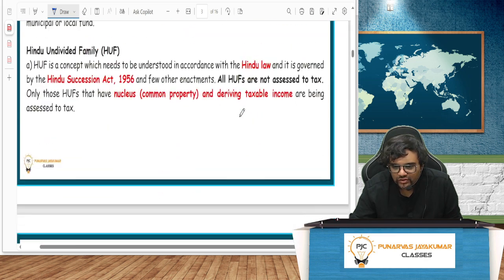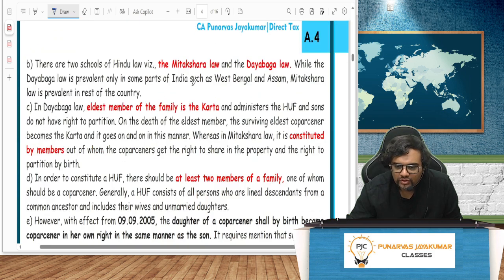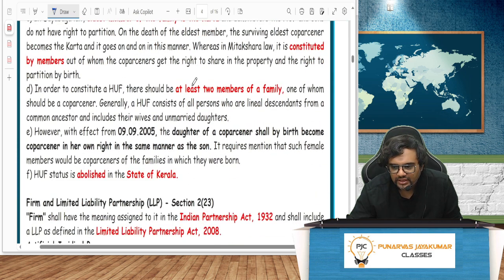HUF, again, let's not go too much in depth into it, but as I told you, there are 2 types of schools: Mitakshara and Dayabhaga. You can go through the concept later, nothing as such important. But can females be members? Yes. Can they be coparceners? Yes. Earlier it was not allowed. Now they can be members also. They can partake in property, not just during partition, but every time they can be coparceners. Can a female member be a karta?